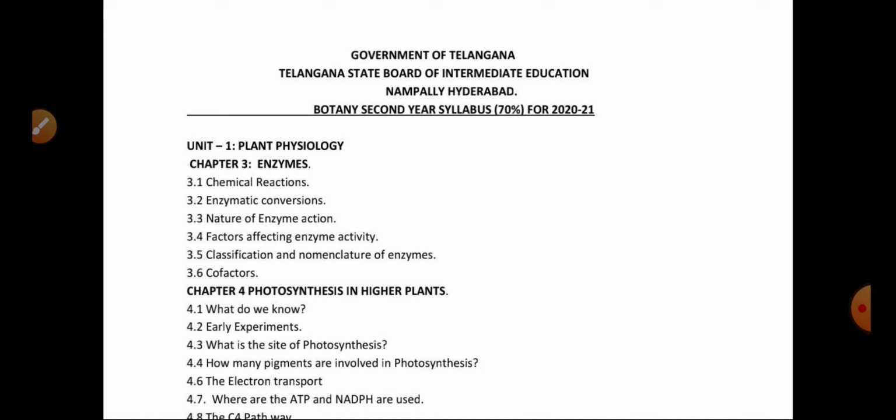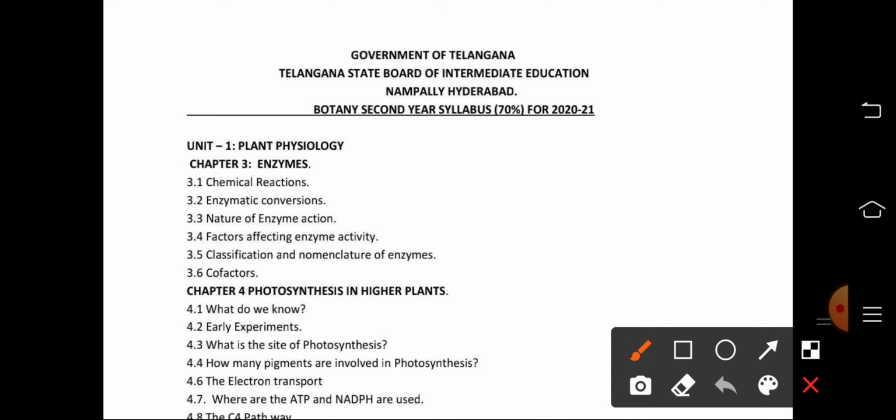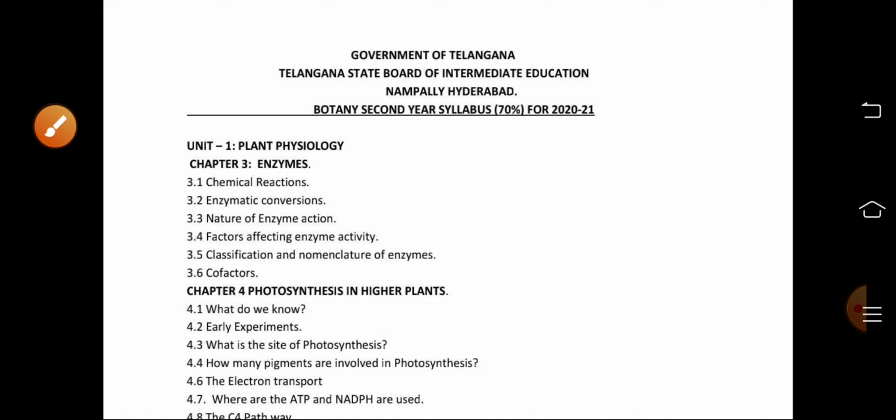So here, the first unit is plant physiology. In it, chapter 1 and chapter 2 have been removed, and it starts from chapter 3.